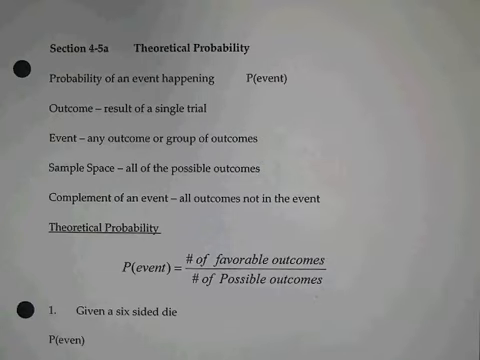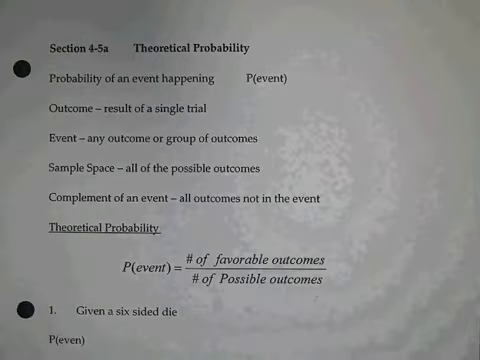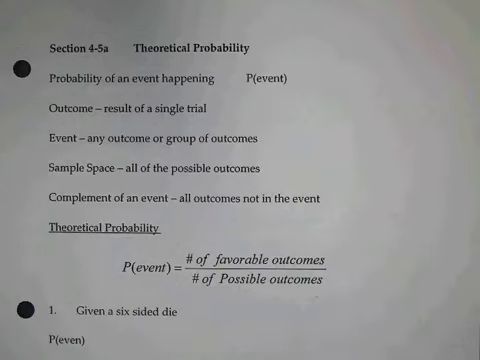All right, so as we're looking at Section 5a, we're jumping from ratios and proportions into probability these last two sections. And we're going to talk about two different types of probability. Theoretical, which is the idea of what might happen, and experimental, what's going to happen based on what's happened in the past.